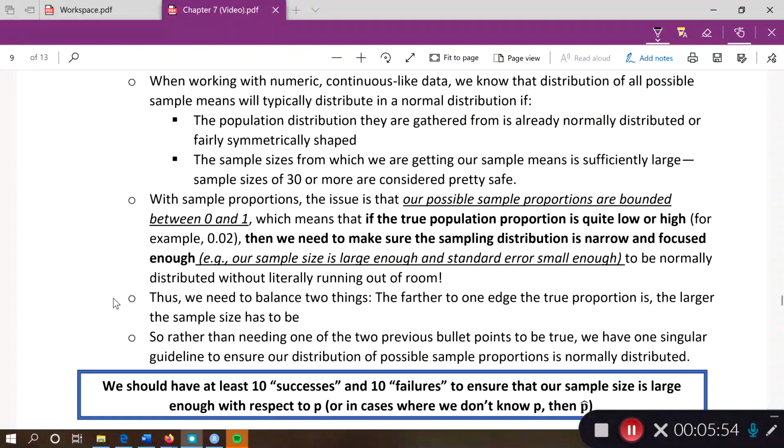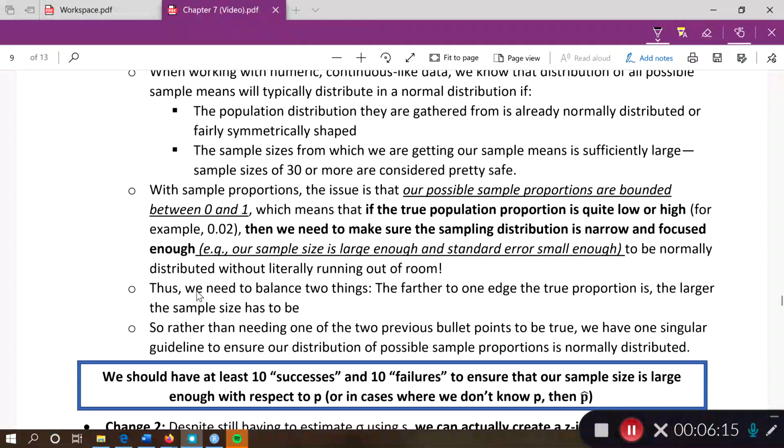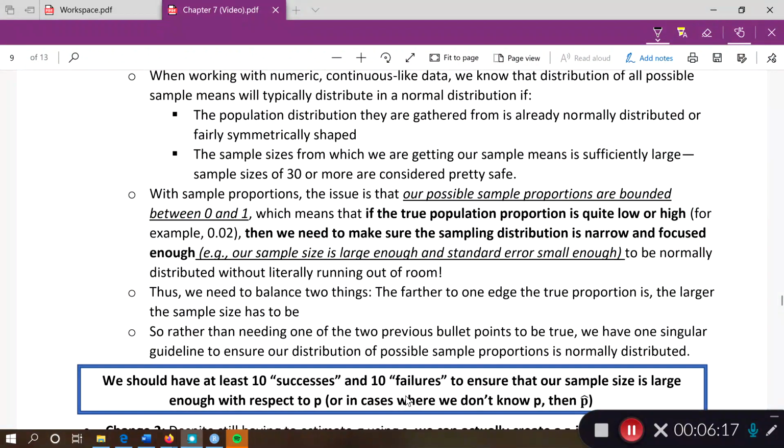So as long as our sample size is sufficiently large, right? If I have a sample size of like 300, 500, even if the true proportion is really small or really large, like 2 or 3% or 97, 98%, as long as I have at least 10 successes and 10 failures in there, I'm probably going to be okay. I probably have enough room there. But yeah, that is our new assumption in place of the sample size greater than 30 point that we normally make.